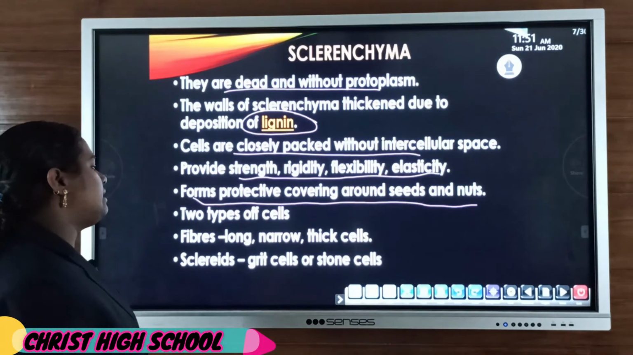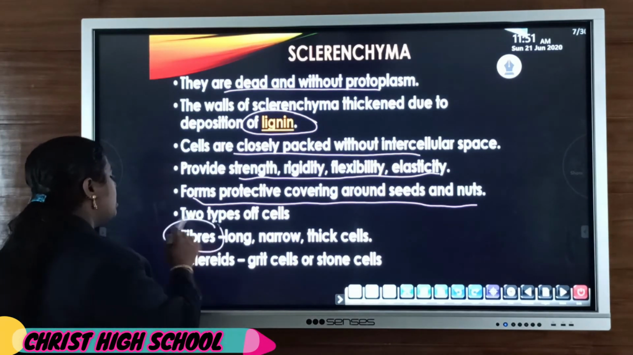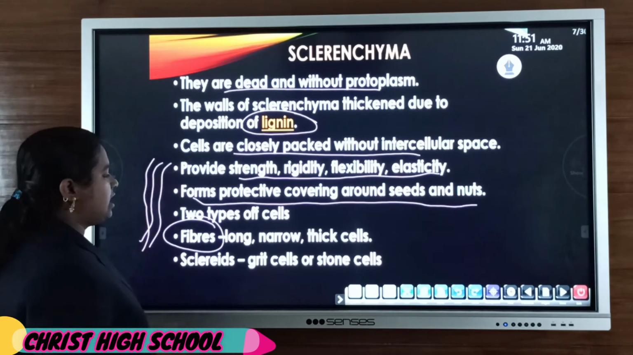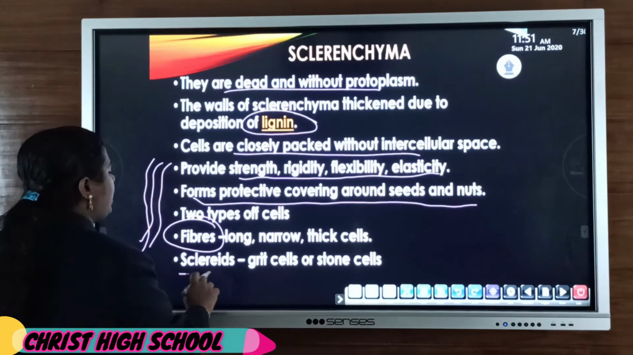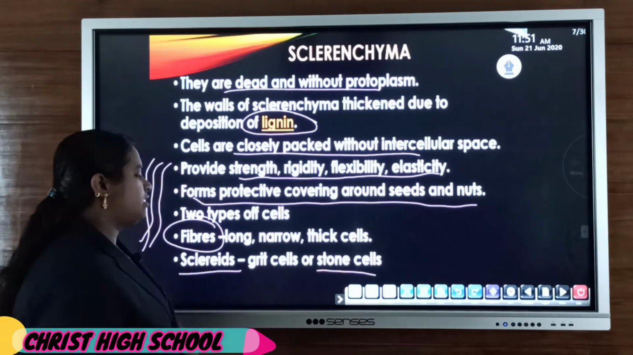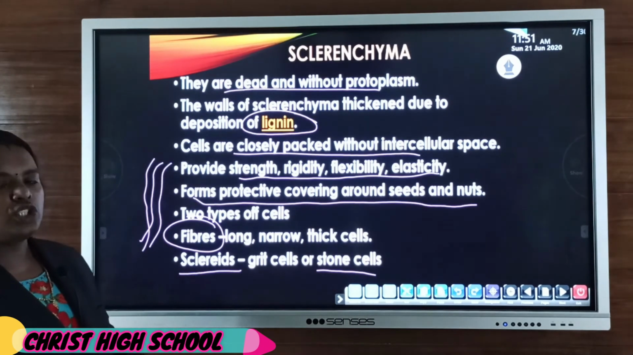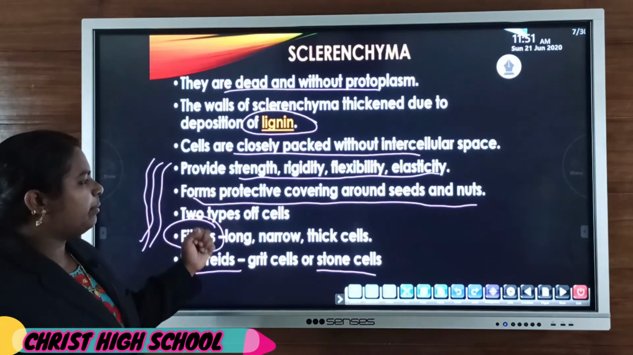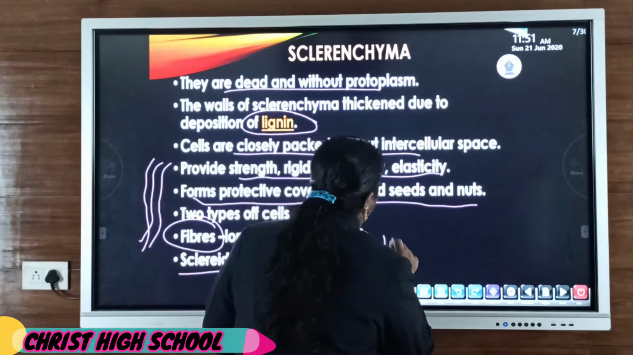Two types of cells are mainly present. The first is fibers. Fibers are long, narrow, thick cells. And sclereids are grit cells or small stone cells. Clear?